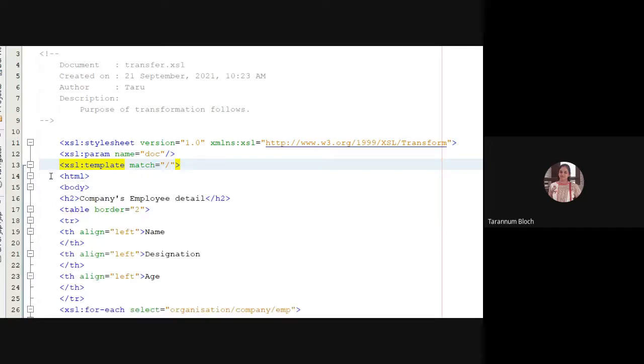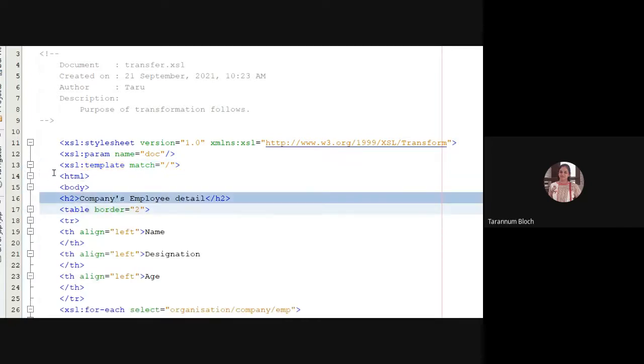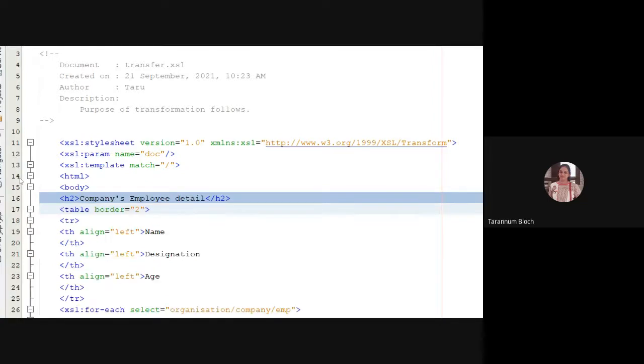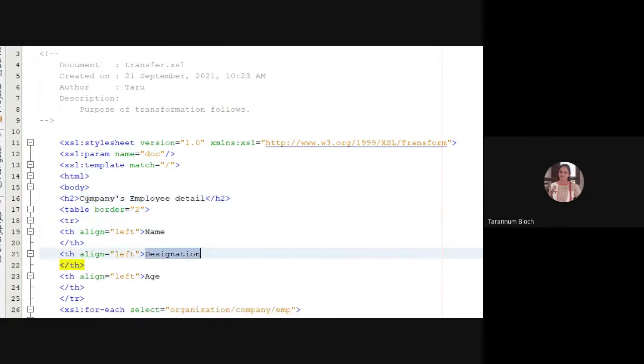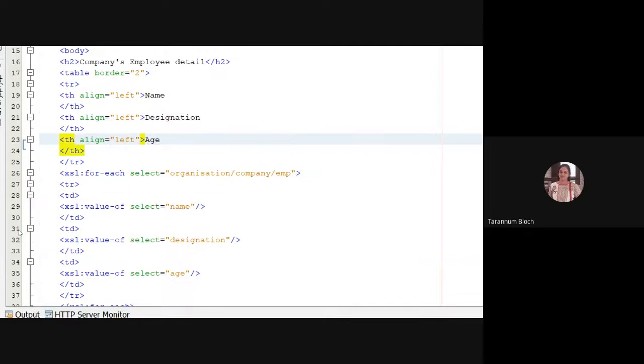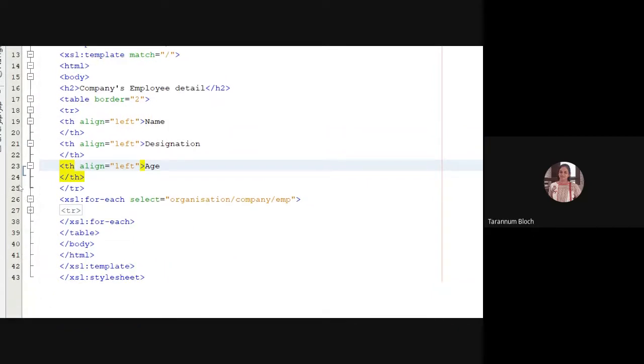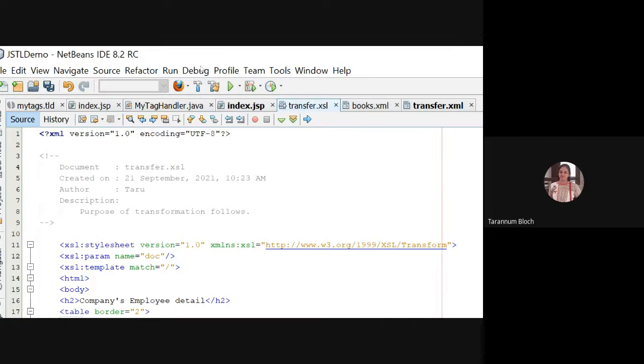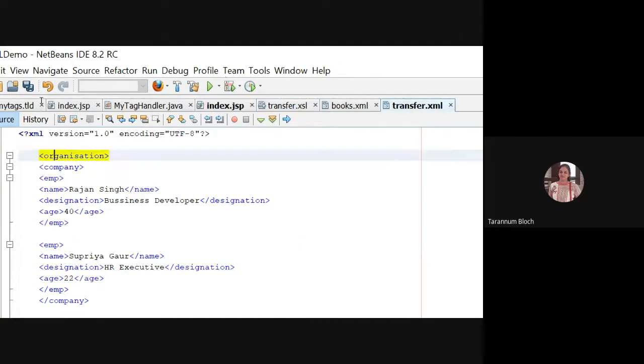In that we have given the heading, company's employee details. And I'm displaying a table, having the first row as the title, name, designation, and age. Fine. And then we have taken an XLS for each, until there are records in the XML file. What we are taking is select organization, which is the root tag. Can you see that? In Transfer.xml, organization is the root tag.